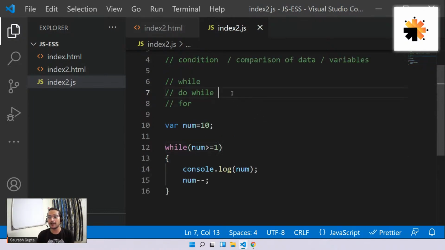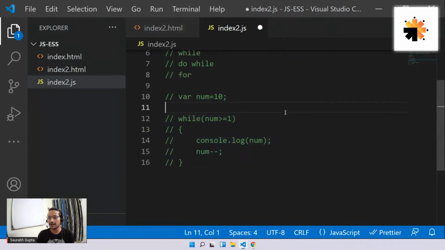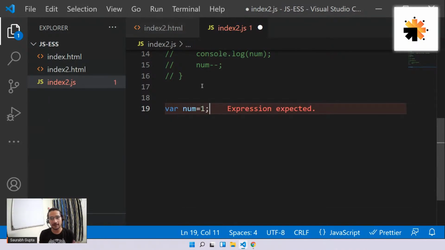And now let's move ahead to something called the do while loop. Okay, so let me comment this out and let's move to the next loop, that is do while, and let's see how it works. So let's see how to start. First of all, again, we're going to need a condition. So for that, we need a variable. So var, again, let's say num equals 1, doesn't matter. This is just an example.